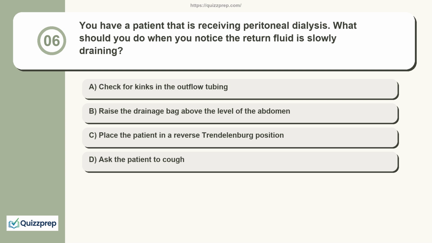Check for kinks in the outflow tubing. Raise the drainage bag above the level of the abdomen. Place the patient in a reverse Trendelenburg position. Ask the patient to cough.